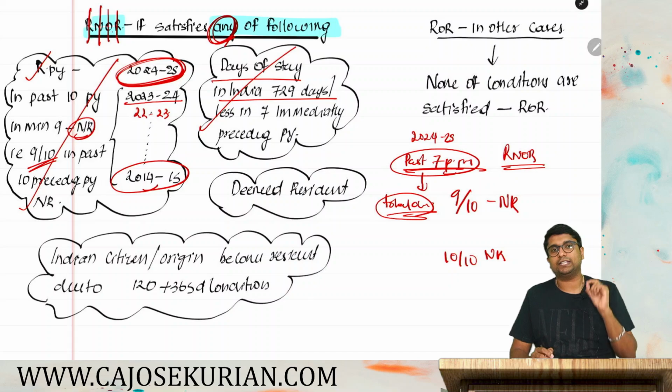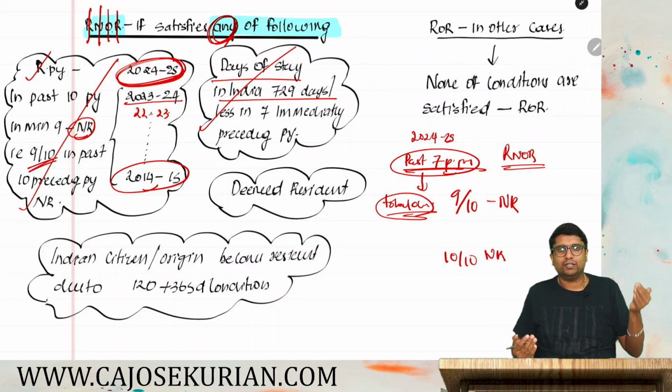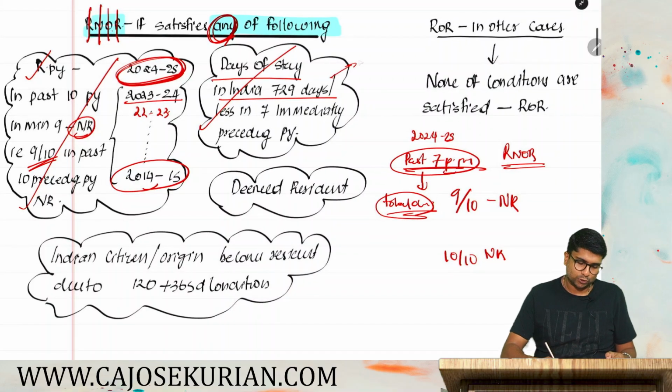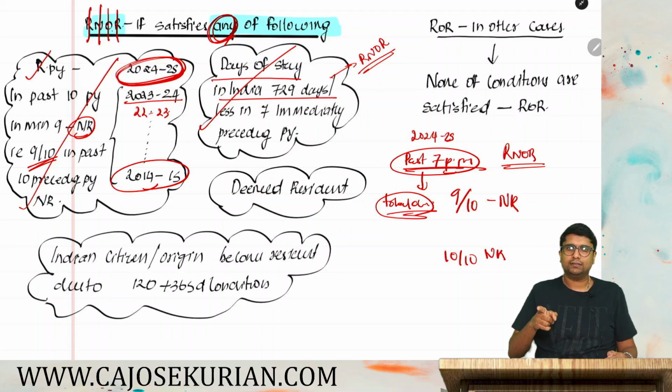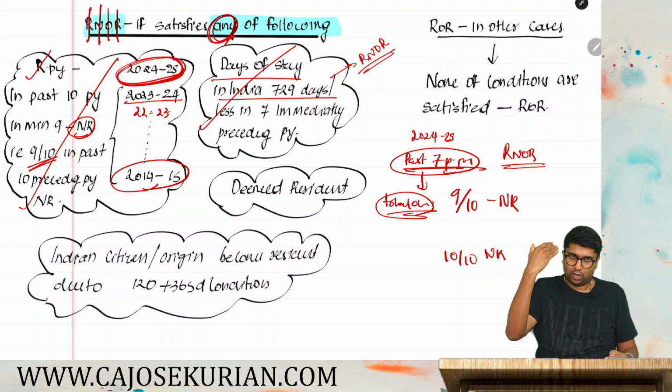If your total days of stay is 729 days or less, that means out of the past 7, you have stayed in India for only 729 days or less. In that case also you will become an RNOR. So two things. Either you go check the residency status for the past 10 preceding PY. Out of the 10, in 9 you are an NR. Then you will become RNOR.